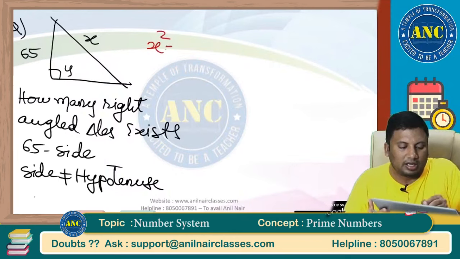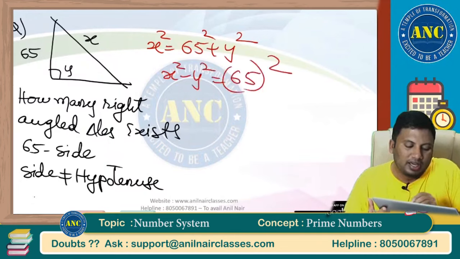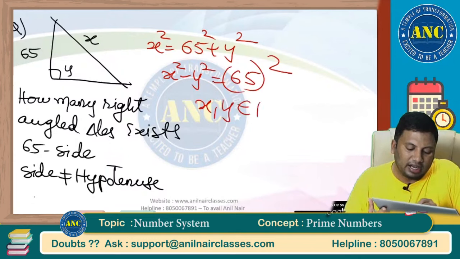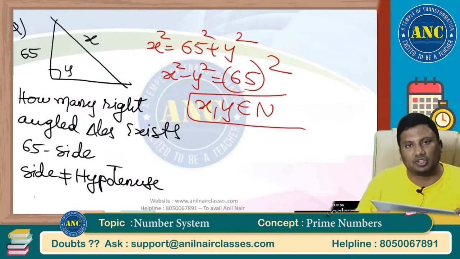These are nothing but x square equals 65 square plus y square, x square minus y square equals 65 square. Because it is a side, it cannot take a negative value. That is the reason I took x and y as natural numbers.